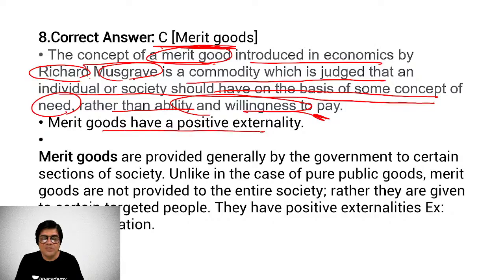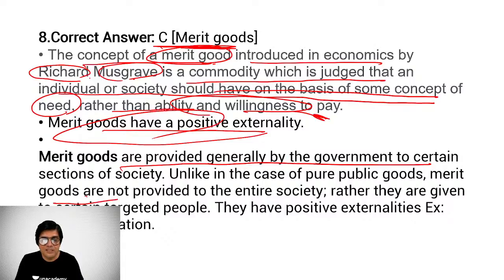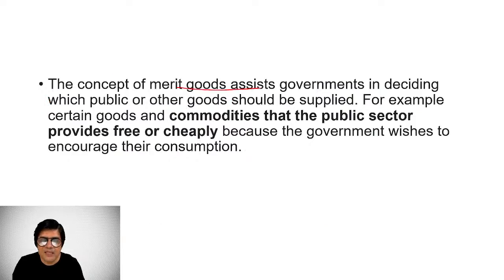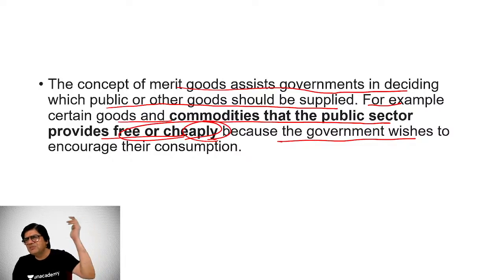So merit goods have a positive externality, and merit goods are provided generally by the government to certain sections of a society, right? Unlike pure public goods, merit goods are not provided to the entire society. Rather, they are given to certain targeted groups, and they have positive externalities like providing health to needy people, education, and other things. The concept of merit goods assists governments in deciding which public or other goods should be supplied, right? For example, certain goods and commodities that the public sector provides for free or very cheap, because a whole lot of government schemes are there, right?